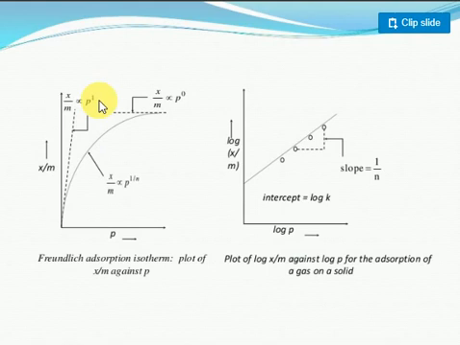Look at this very important graph. It gives the equation between the amount of gas adsorbed with respect to pressure. Students, this is initially low pressure. At low pressure, the n value is equal to 1, so the amount of gas adsorbed depends upon the pressure applied on the surface area of the solid. Look at what happens whenever you start increasing the pressure.